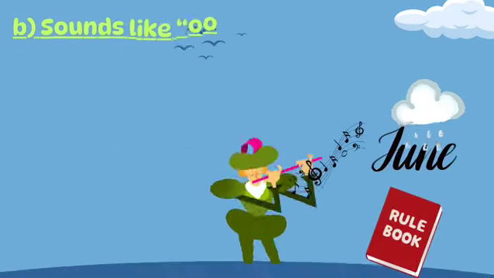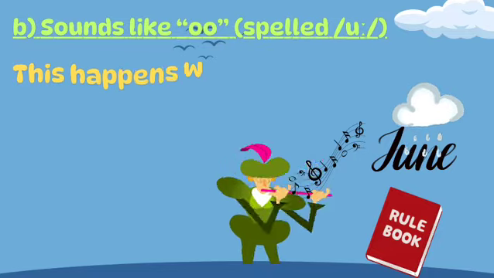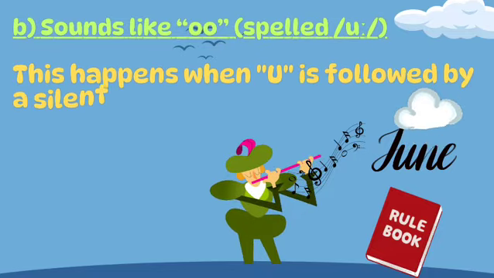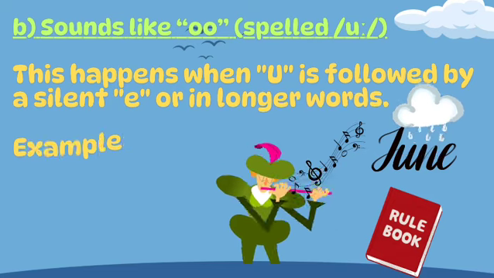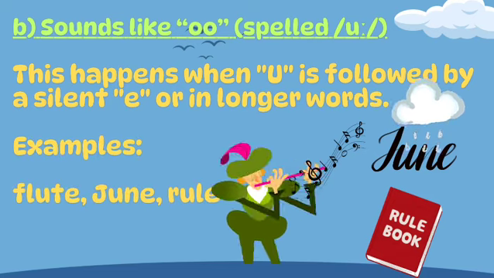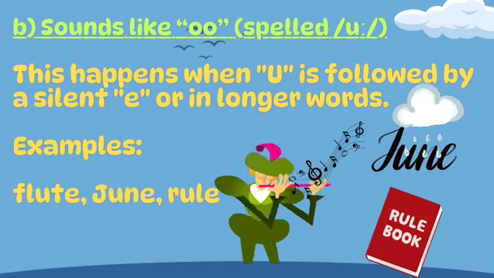B. Sounds like oo, spelled U. This happens when U is followed by a silent E, or in longer words. Examples: flute, June, rule.